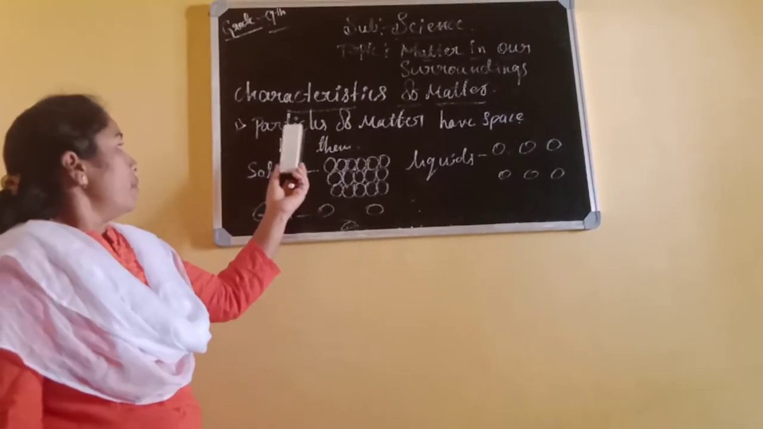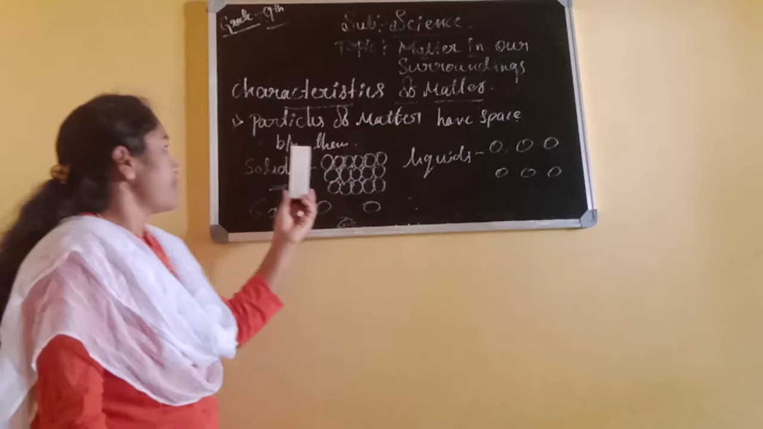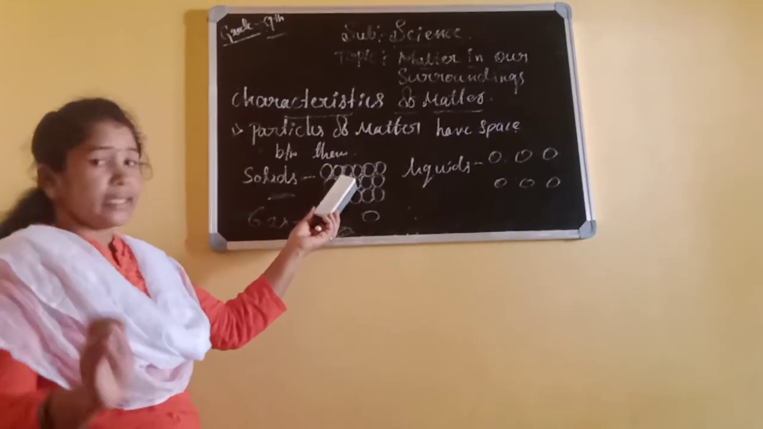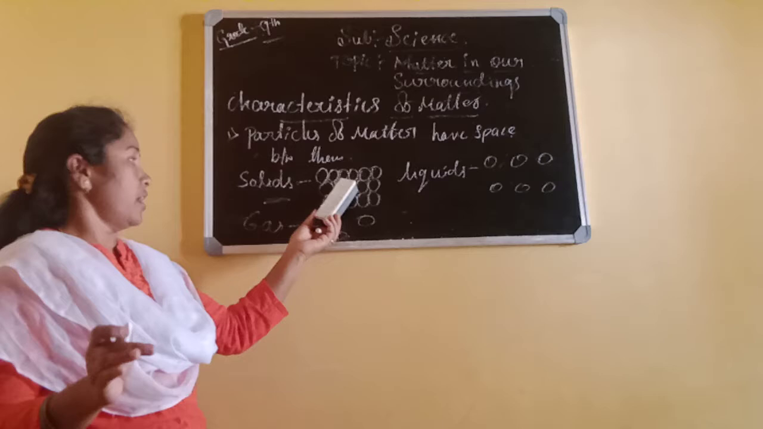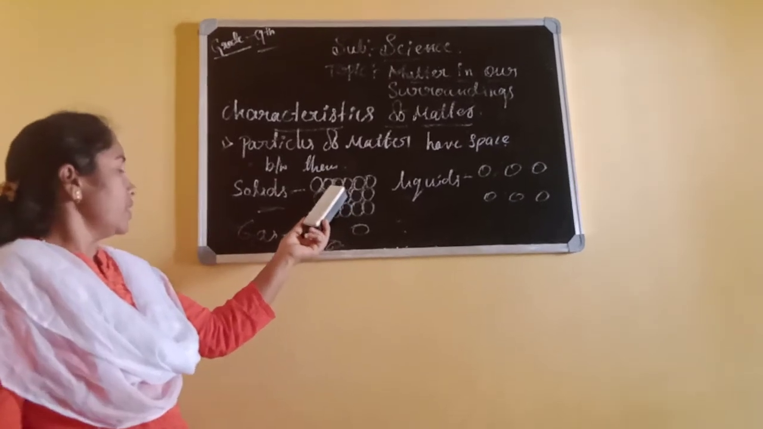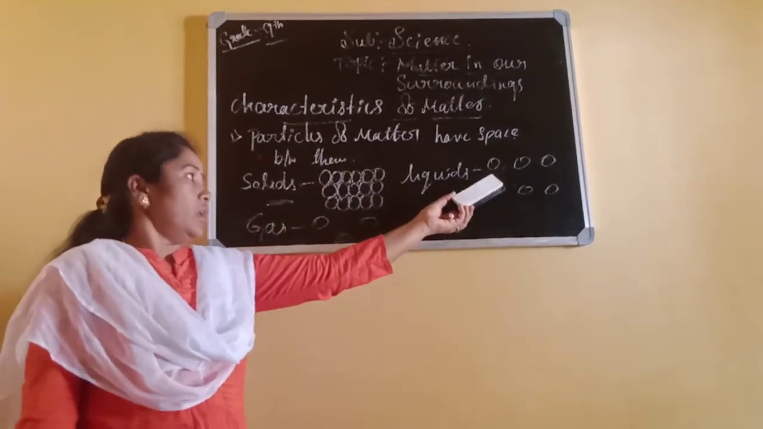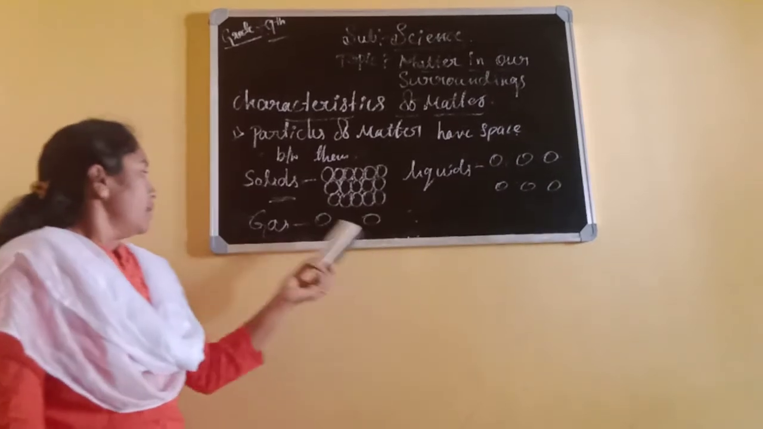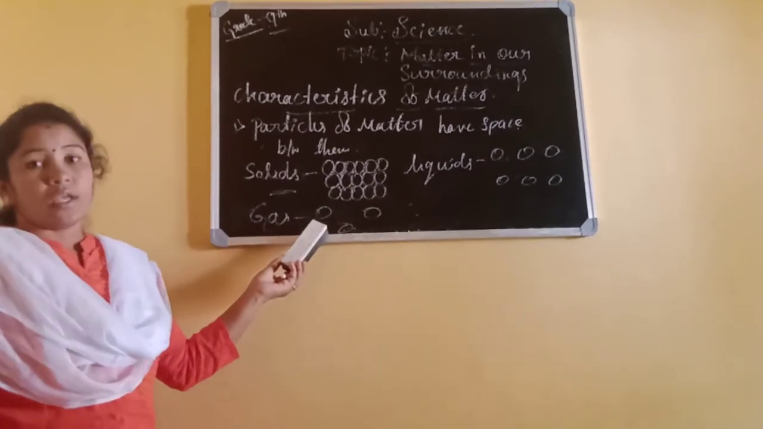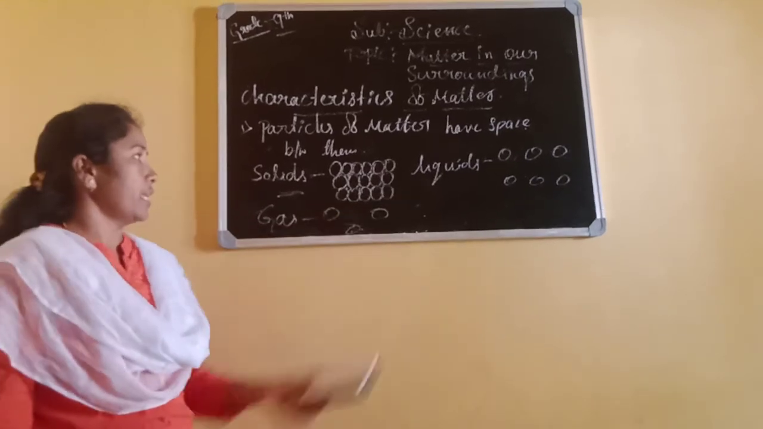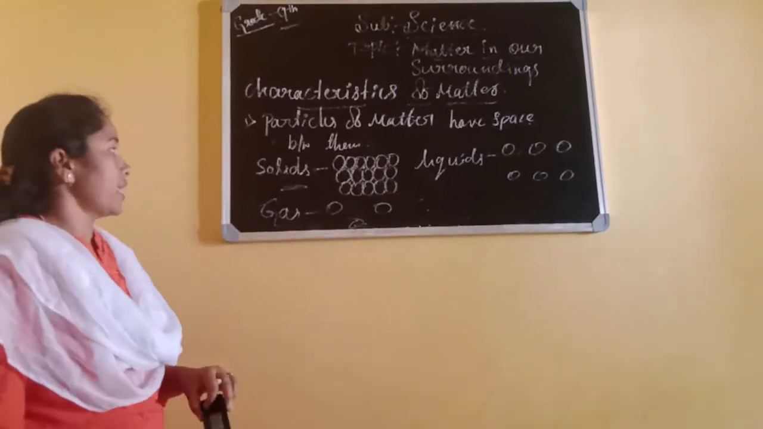Like that, particles of matter have space between them. Here in solids there is very little space between the particles, in liquids there is more space, and in gaseous there is a lot of space compared to liquids. This is the first characteristic.